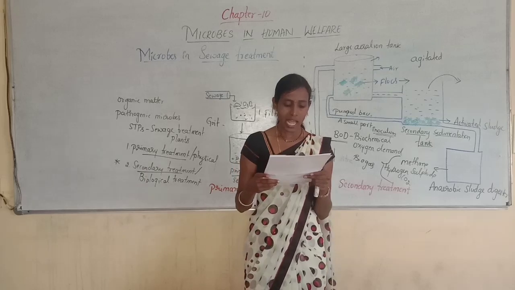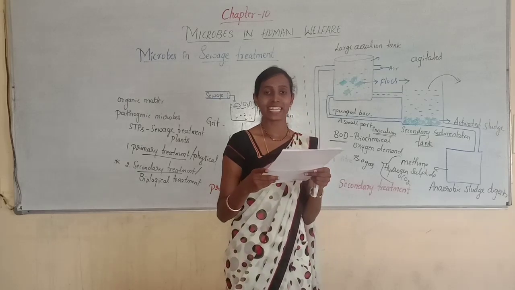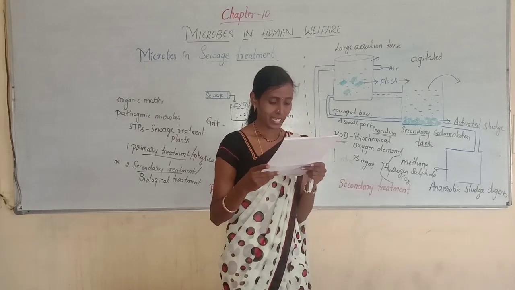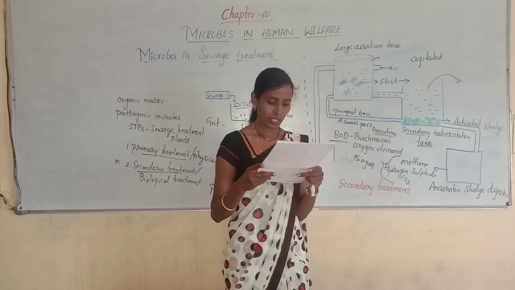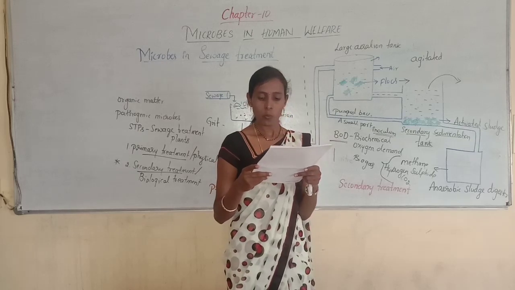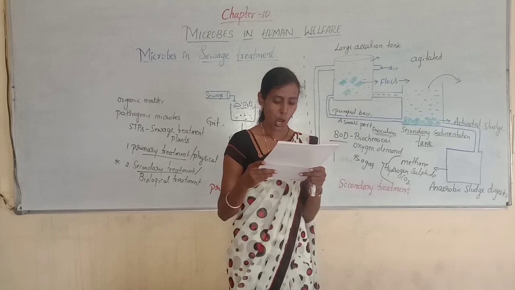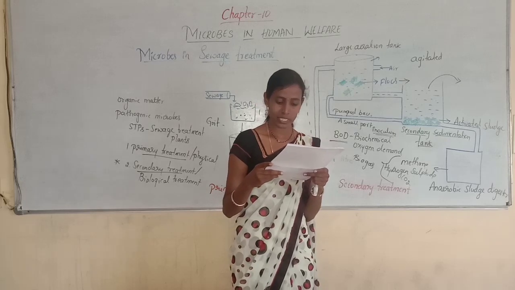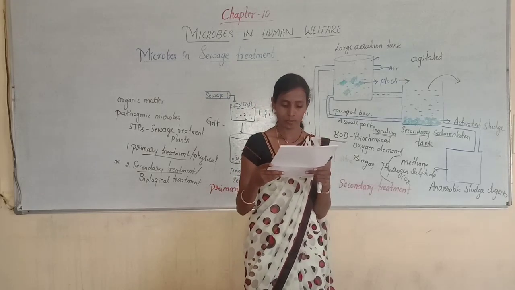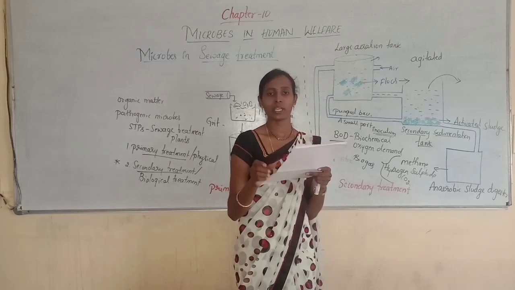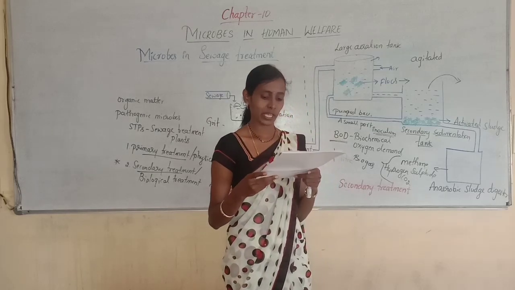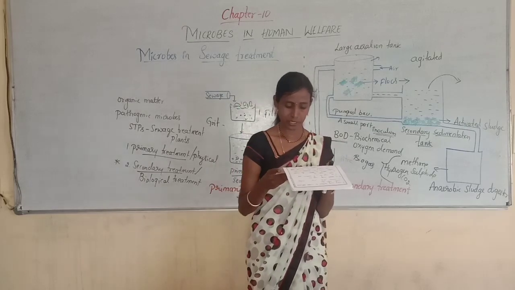Next, third question. High value of BOD indicates that option A, water is pure. Option B, water is highly polluted. Option C, water is less polluted. And option D, none of the above. You know that the greater the BOD, the more polluted the water. So the second option, water is highly polluted.